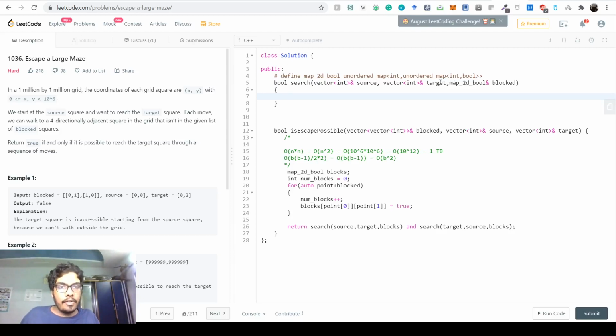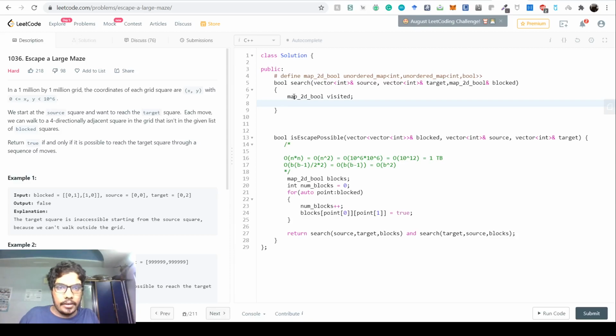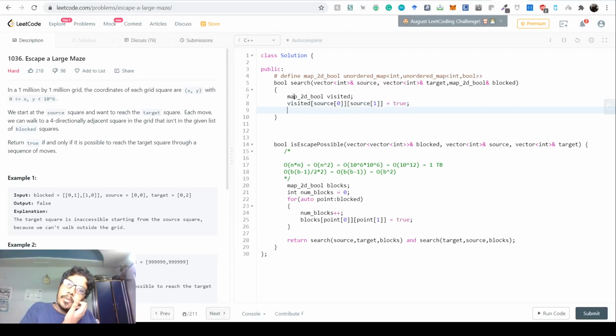So first, to do a BFS, we'll have to have a visited array, but we cannot have a visited array because this will be too small. So for that, we just have a visited map. In fact, we also cannot have a visited set with pair int because C++ does not support sets with pair int. So we just have a map to the bool. And in this map to the bool, we have an array called the visited array, right? In this visited array, we have already visited the source, source 0 and source 1, so this is set to be true, right?